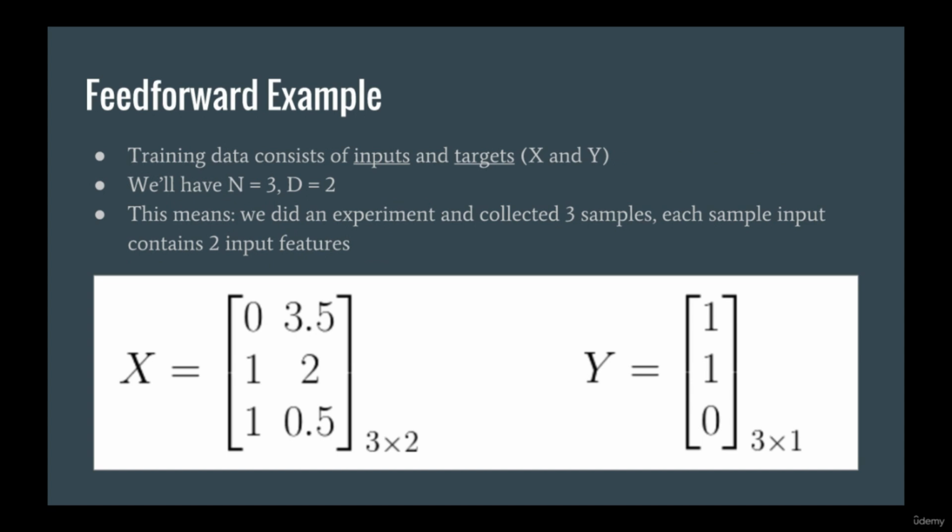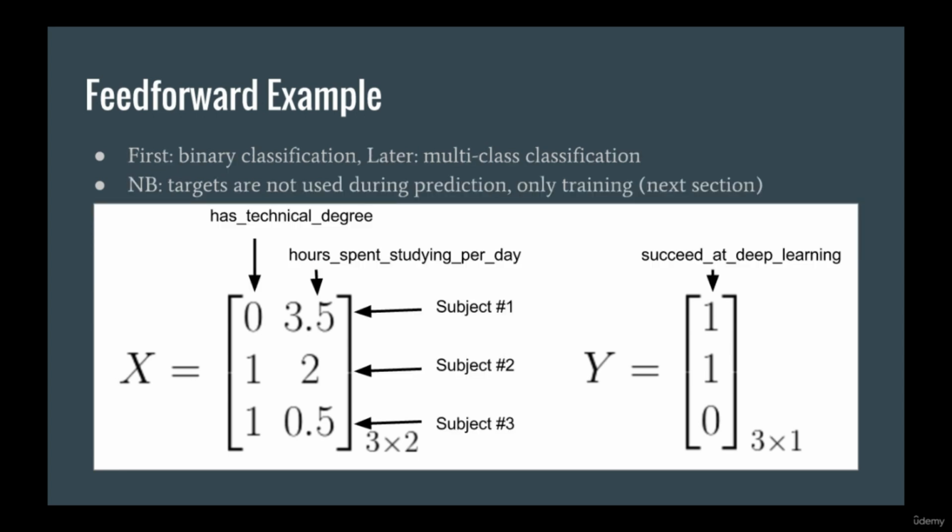So let's set up the problem. Our training data, as you know, is a combination of inputs and targets. We call the inputs x and the targets y. In this specific case, we are going to have n equals 3 and d equals 2. That means in our experiment, we collected 3 samples of data, and there are 2 input features for each sample. First, we'll consider binary classification, and then we'll consider multi-class classification using Softmax.